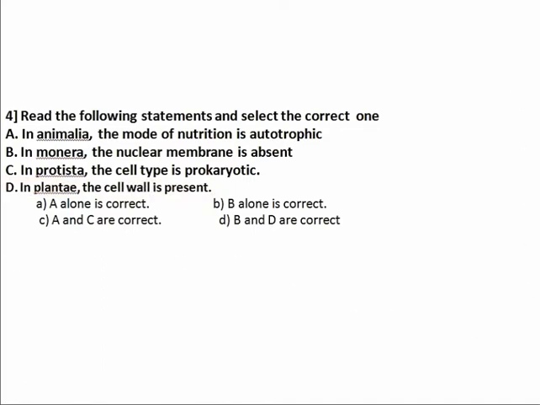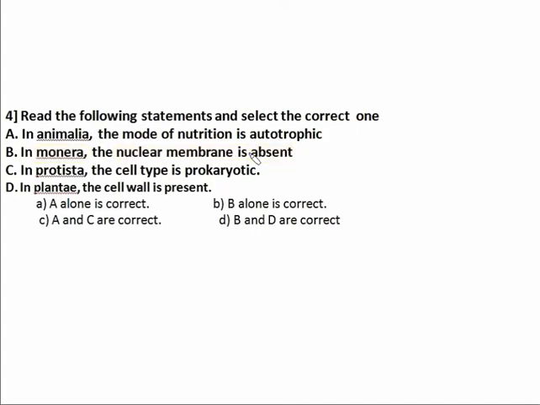In Animalia, the mode of nutrition is not autotrophic, because animals are dependent on others, they are heterotrophic. Therefore, it is a wrong statement. The next statement is in Monera, the nuclear membrane is absent. Yes, absolutely. In the Monera kingdom, the unicellular prokaryotes, the nuclear membrane is absent.